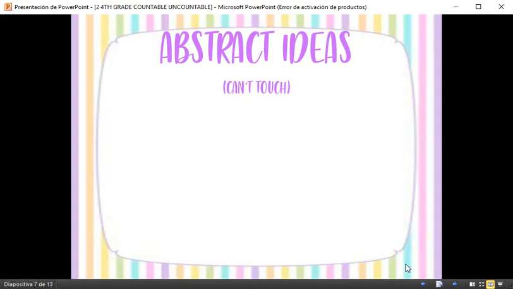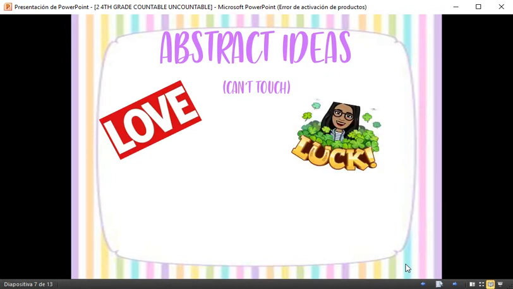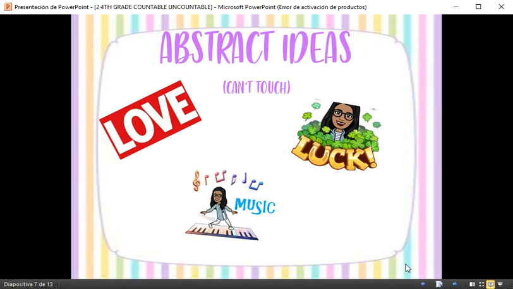It exists, but you can't touch it. For example, love, luck, and music. These three concepts exist, but you can't touch music or love or luck. Okay?